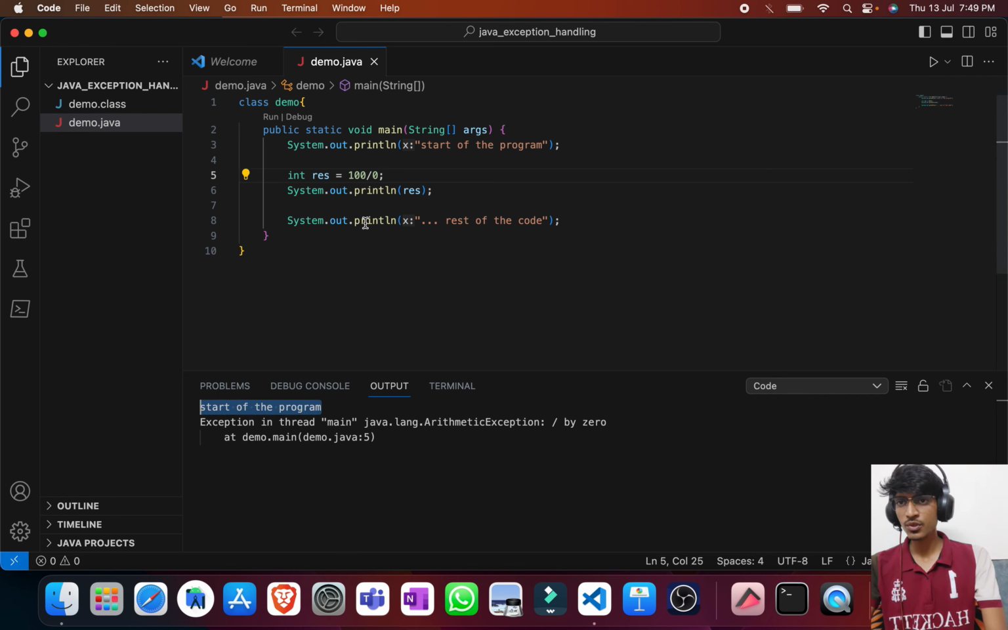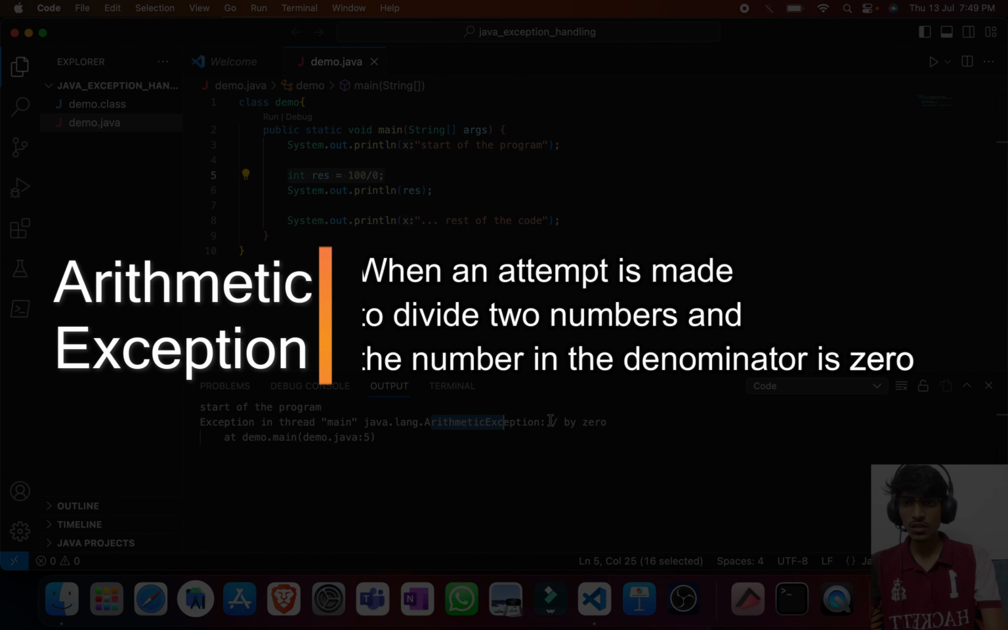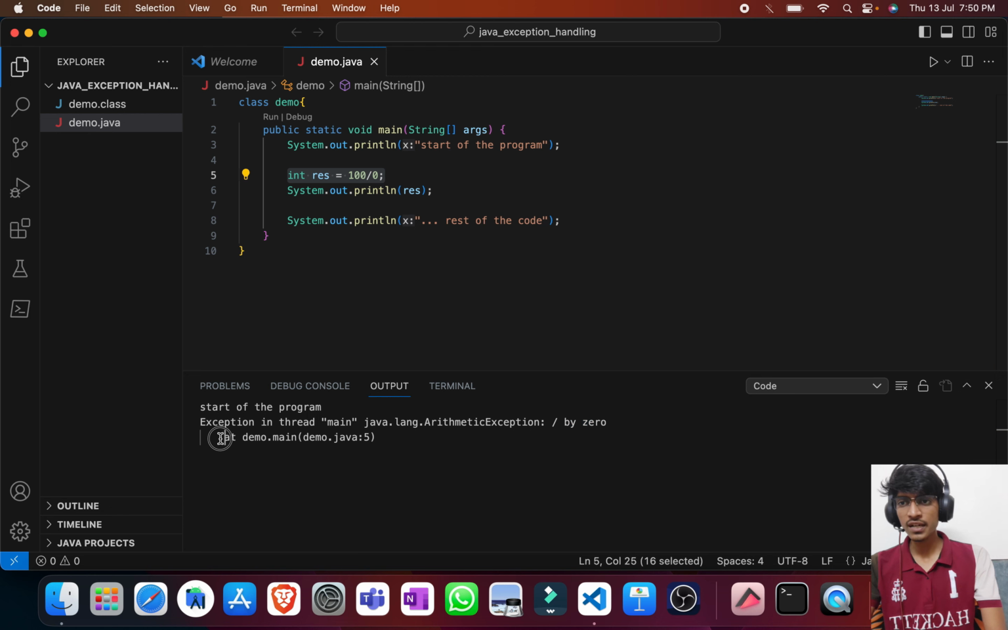First of all, start of the program is executing as it was supposed to, and then at line number 5 I am getting an exception. The information about the exception is given. It is ArithmeticException, and some description about it is given, that it is divide by 0. Also the stack trace, or we can say the location of this exception, is given, that it is occurring at line number 5.